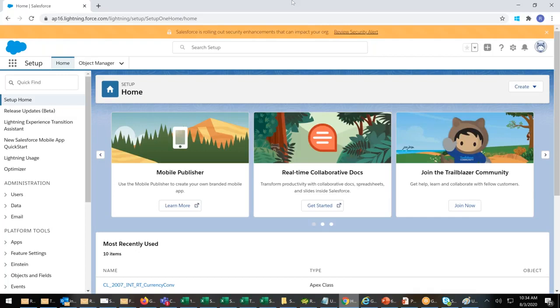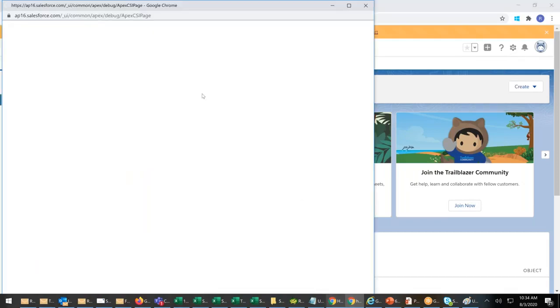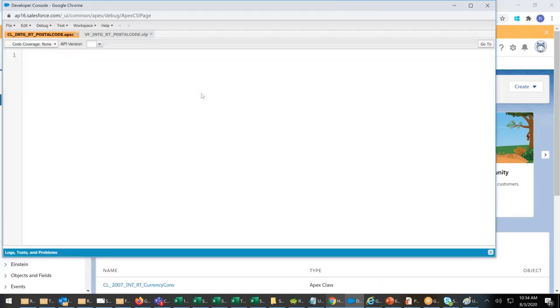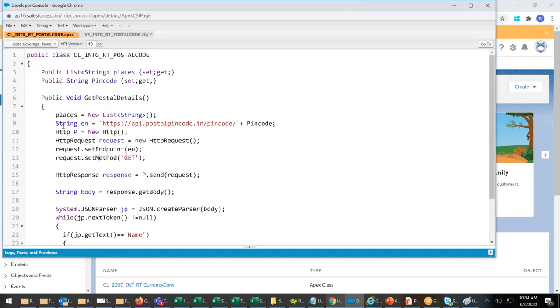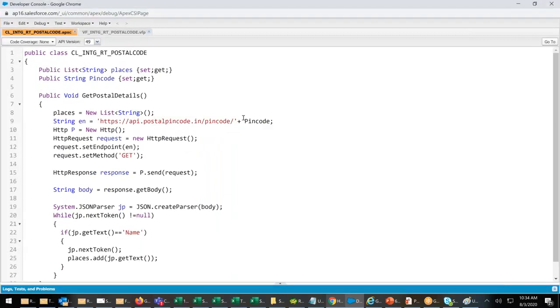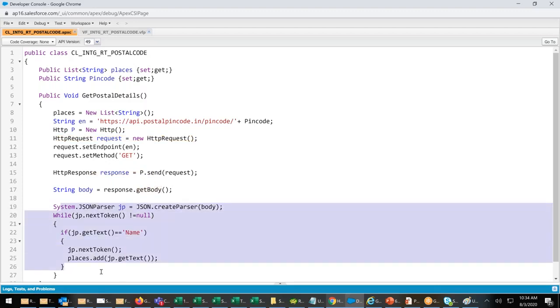Now let's understand what exactly I'm trying to explain. Our work is to receive. Somebody will request and we will receive. Earlier, this is the postal code URL. To the postal code URL, we are adding a pin code and requesting it, and they are giving the response. From the response, I'm getting the body and I'm deserializing it.